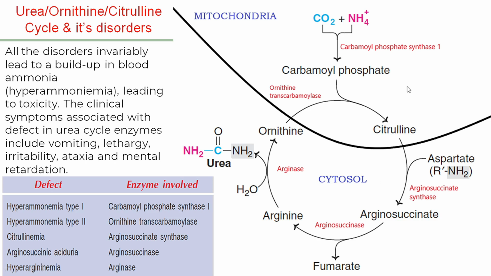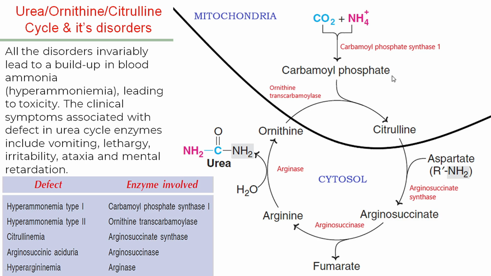So basically what happens is ammonia and carbon dioxide come to the liver through the blood supply. Glutamine and alanine take ammonia from the various organs, glutamine from the CNS, alanine from the muscle tissue, and in the mitochondria of the liver, carbon dioxide and ammonia combine with the help of carbamyl phosphate synthase 1 to form the product carbamyl phosphate, and this carbamyl phosphate enters the urea cycle in the mitochondria as well.